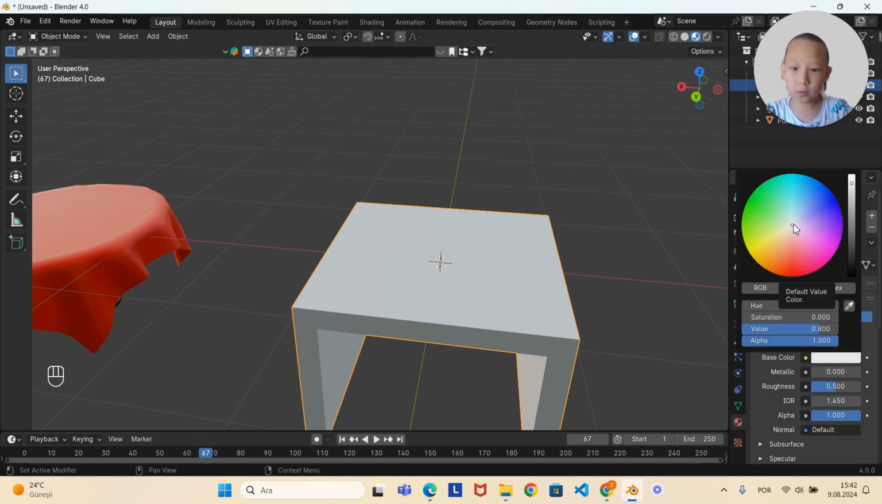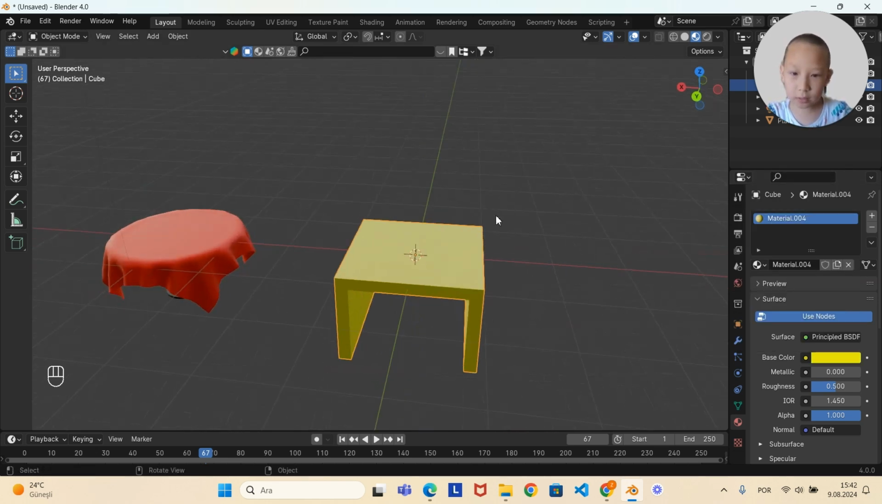I'm going to give this a yellow. And then our square table is done too.